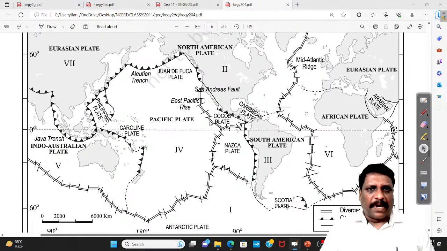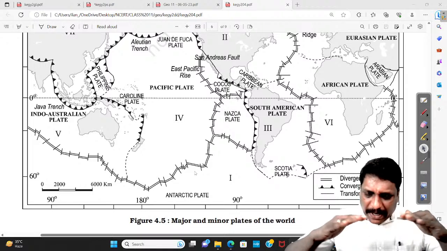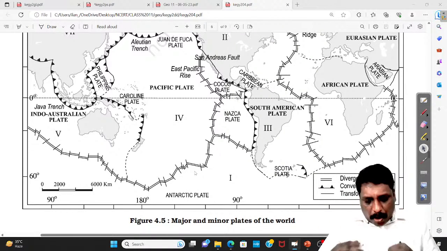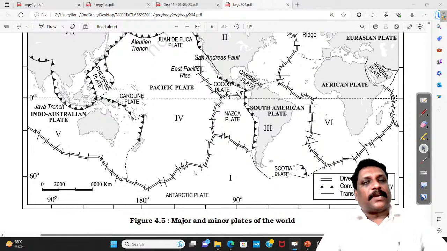For example, the Pacific plate, North American plate, South American plate, African plate, Eurasian plate, Indo-Australian plate, Antarctic plate, etc. Now, they strongly believe that all these plates are floating over the asthenosphere, and all these plates are moving from place to place. That movement of the plates is what plate tectonics is.